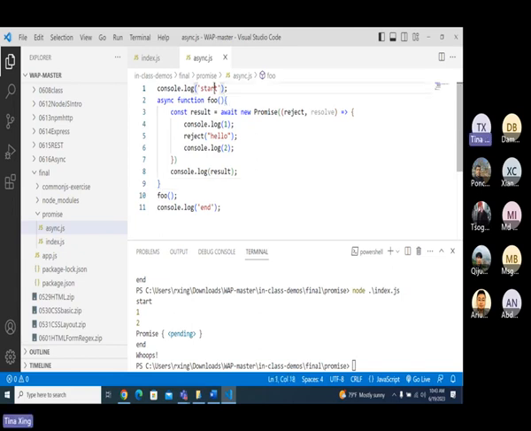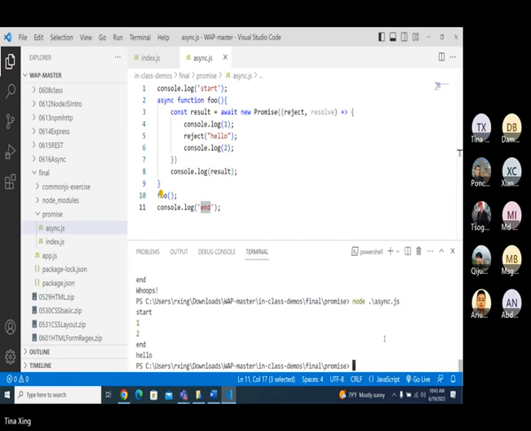We're going to have start, and 1, 2, hello. What's inside the promise executor? When we talk about promise, we always ask what's in the executor function.